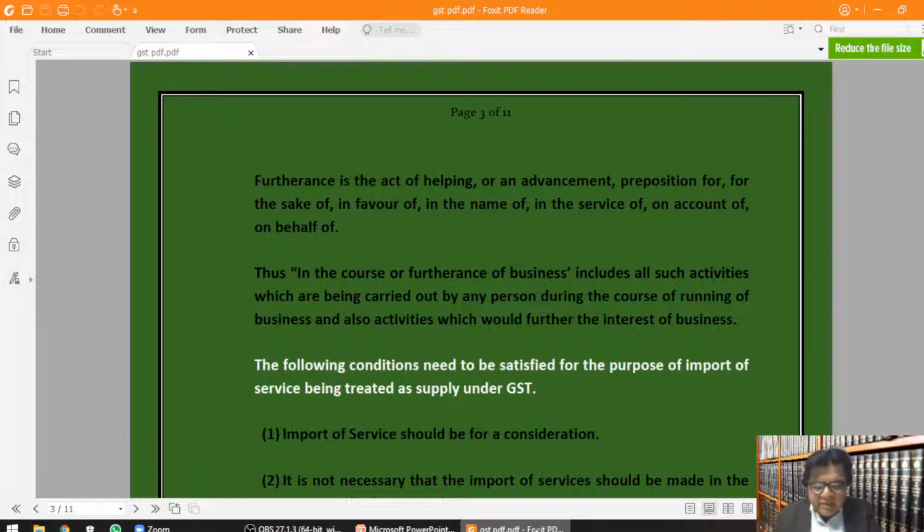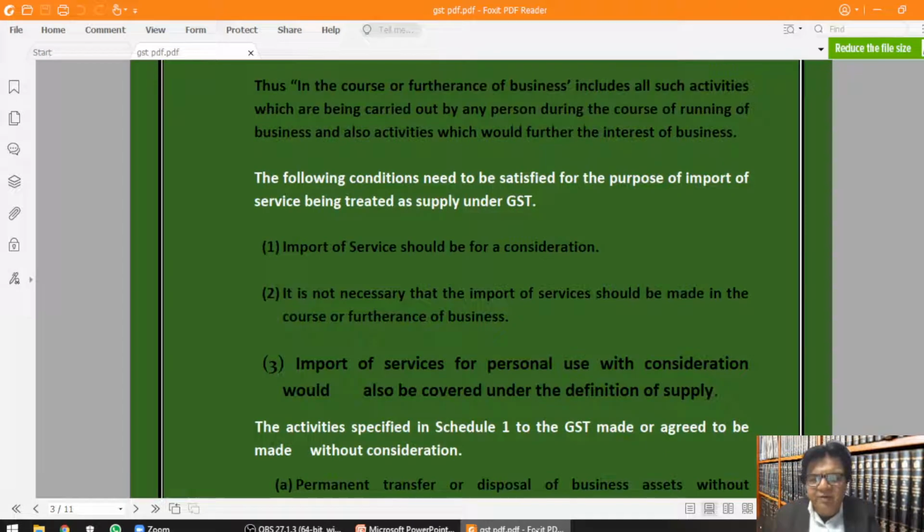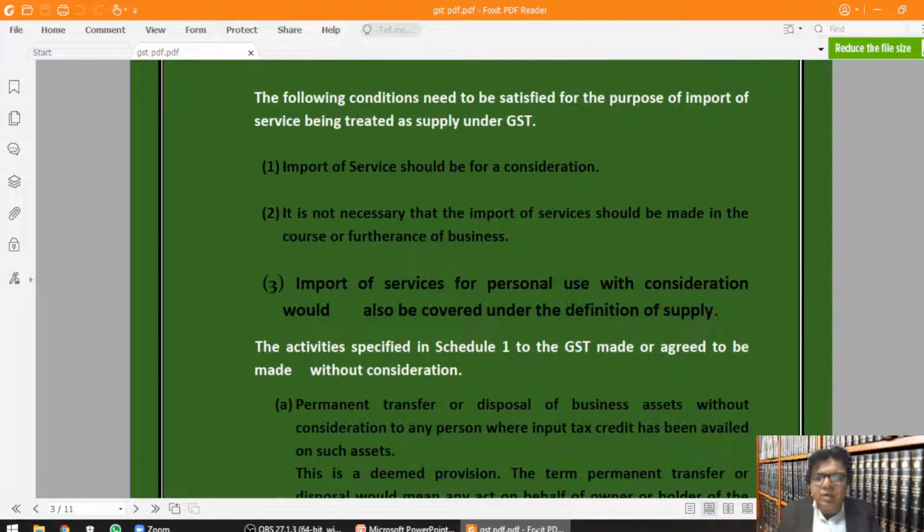The following conditions need to be satisfied for the purpose of import of service being treated as supply under GST. First, import of service should be for a consideration. Second, it is not necessary that the import of services should be made in the course or furtherance of business. Third, import of services for personal use with consideration would also be covered under the definition of supply.